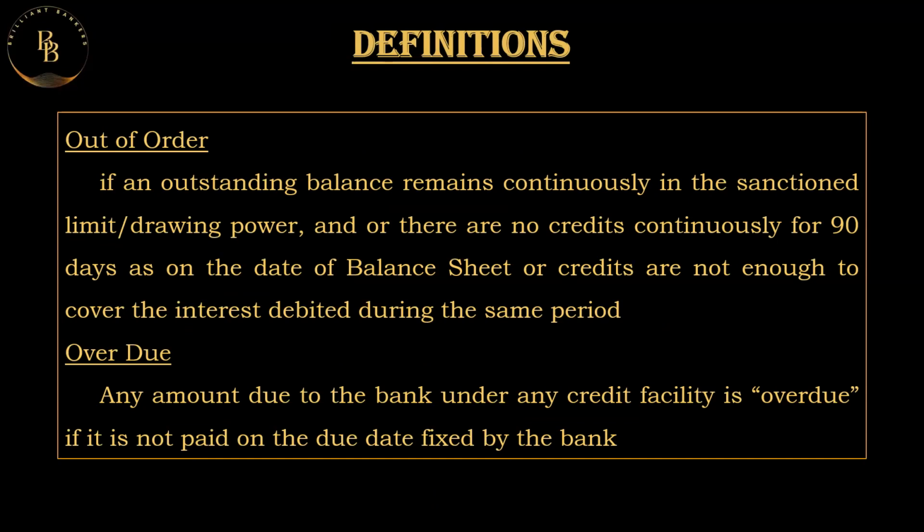So sanction limit is a limit that has been sanctioned at the time of taking a loan. That may be on the hypothecation of the goods that are in a business. And the sanction limit will be about 75% of the goods that are being held in the business. And what is the drawing power? The drawing power will be a maximum of the sanction limit, or it can be lesser.